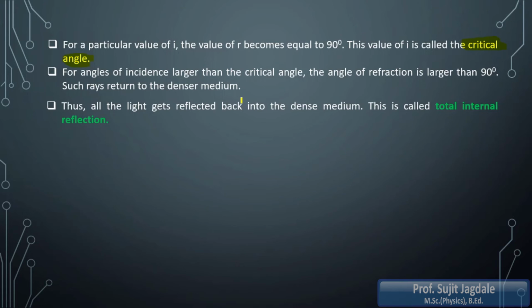And remember the conditions for total internal reflection. We get total internal reflection whenever light travels from denser to rarer medium, and the angle of incidence is greater than the critical angle. These are the two important, must-have conditions. If any one condition is not present, you will not get total internal reflection.